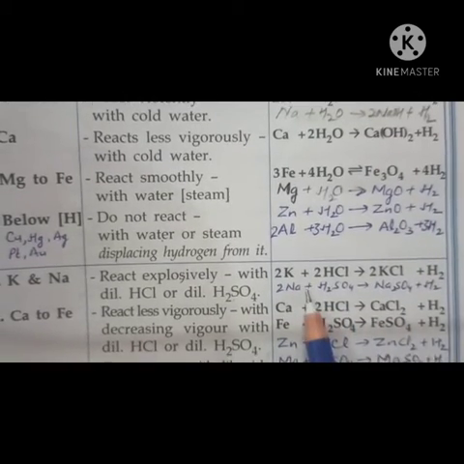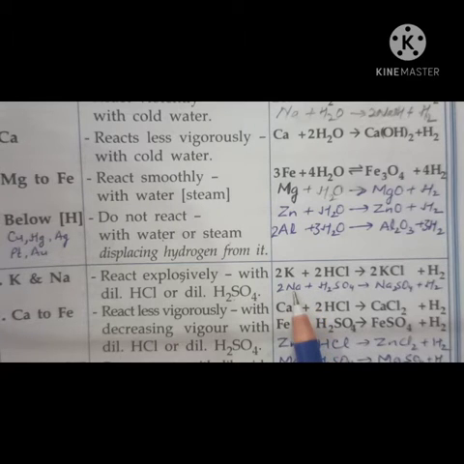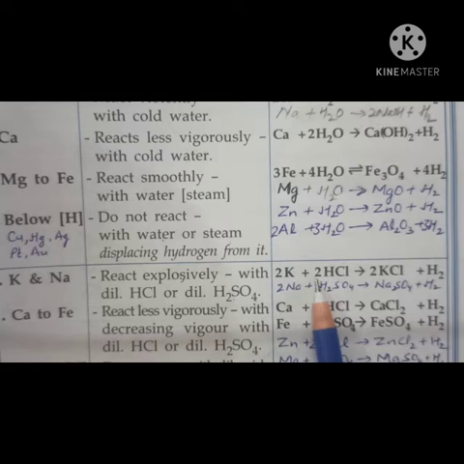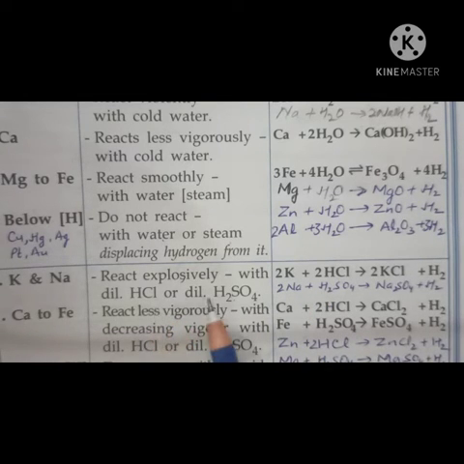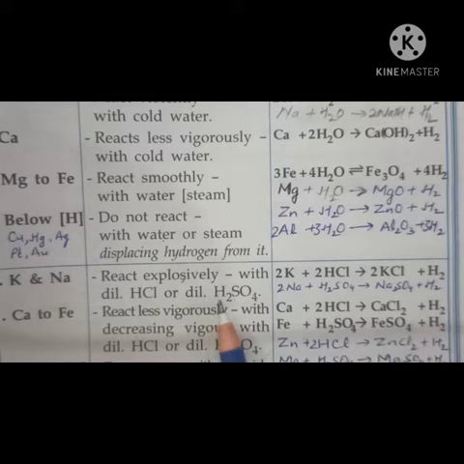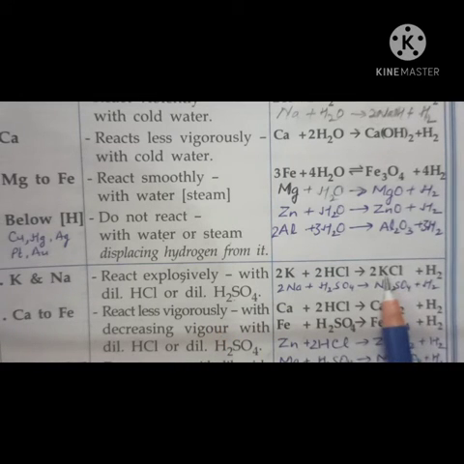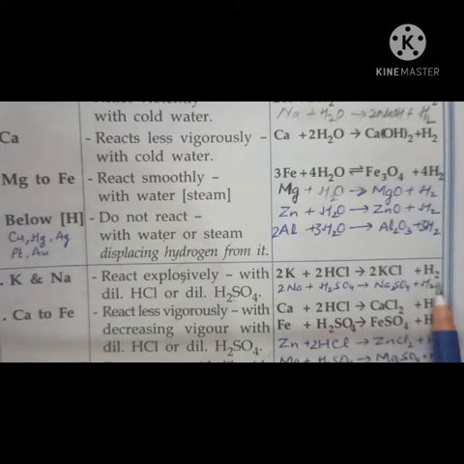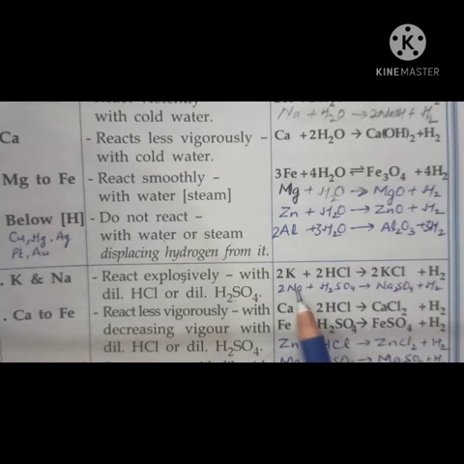When sodium and potassium react with dilute acids, they form salt and hydrogen gas. Here potassium reacts with dilute hydrochloric acid and gives potassium chloride and hydrogen gas. The same way sodium, when it reacts with dilute sulfuric acid, forms sodium sulfate and hydrogen gas.